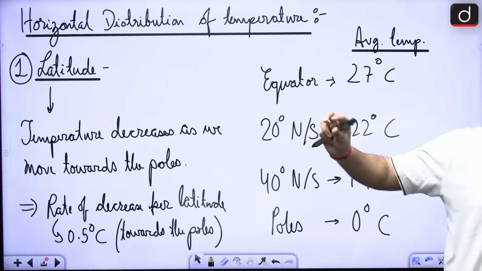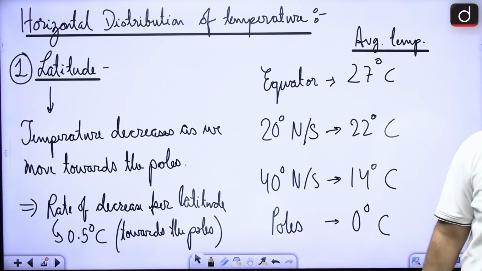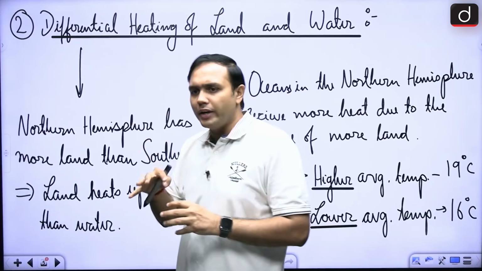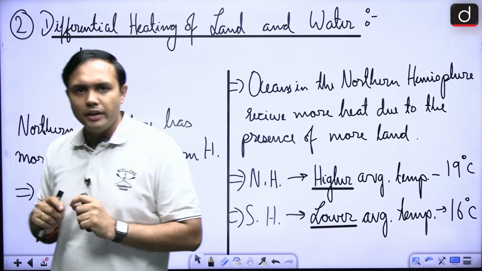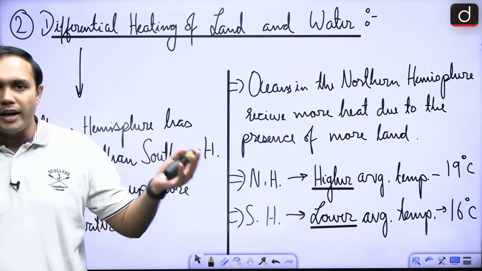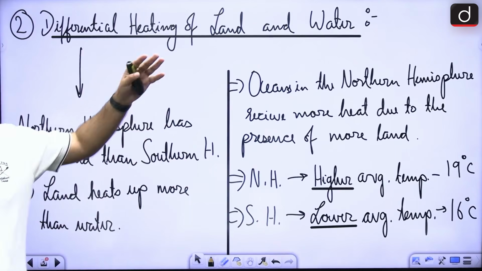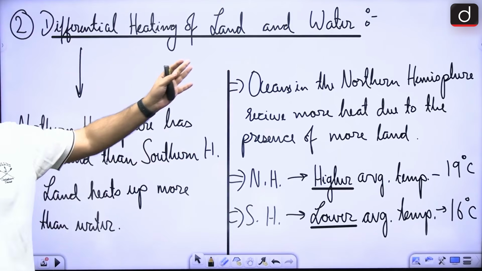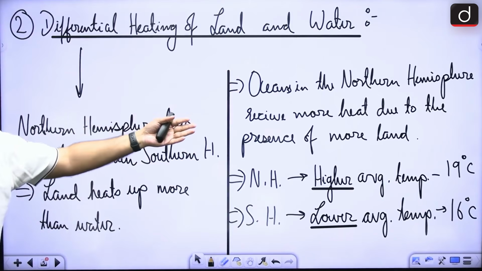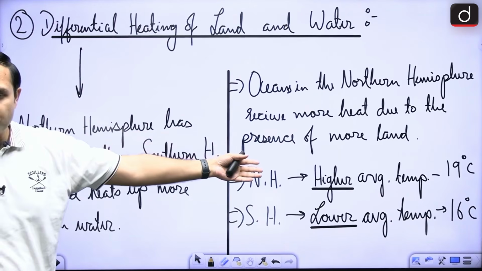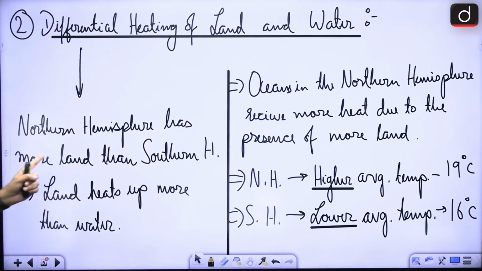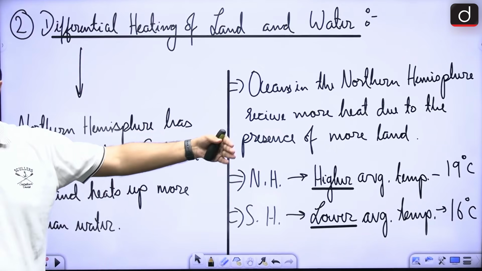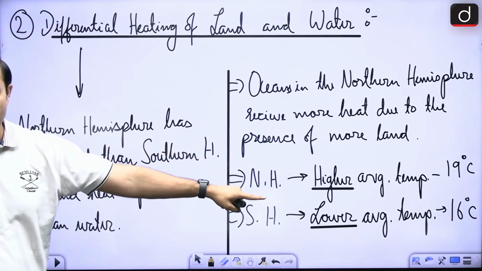Now, there is also a spatial distribution. In the northern hemisphere, you will find more land. We know that land gets heated up quickly and water takes time to heat up. So because the northern hemisphere has more land, it has higher average temperatures. The southern hemisphere has more water, so it has lower average temperatures.